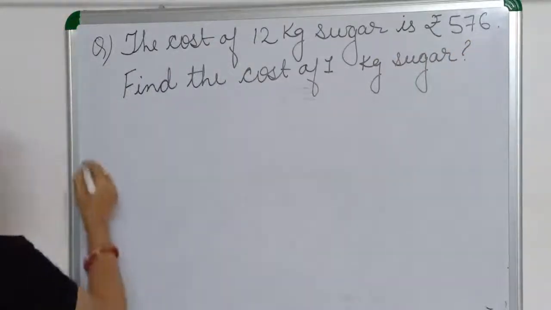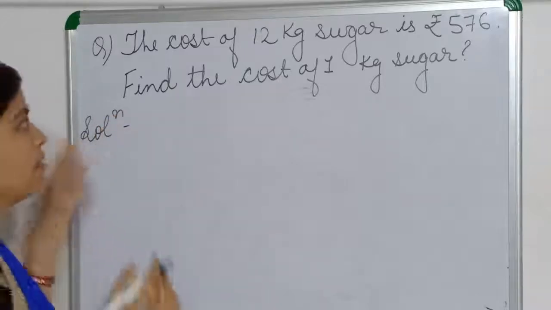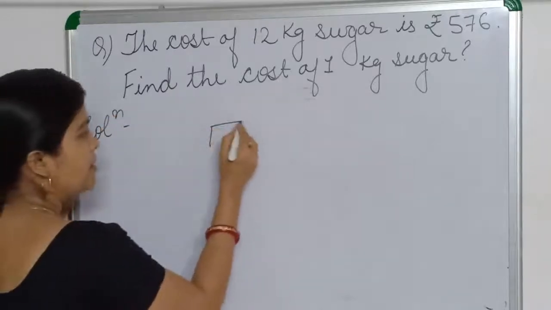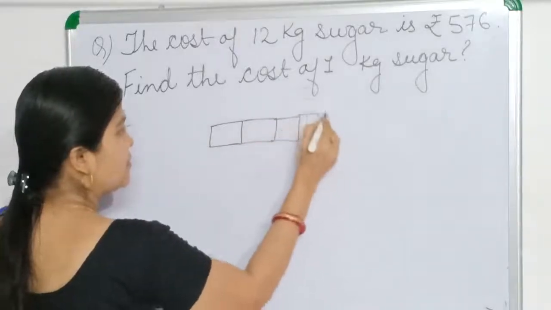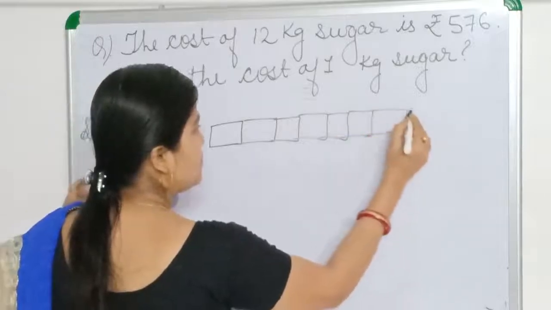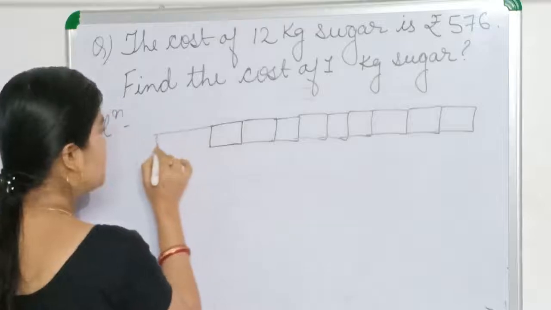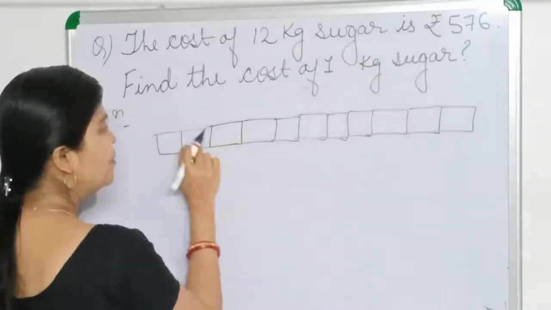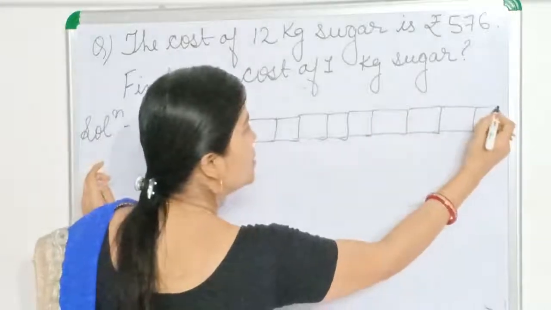So here in the question, what is given? It is given the cost of how much sugar? 12 kg sugar. One, 2, 3, 4, 5, 6, 7, 8, 9, 10, 11 and 12 kg sugar.